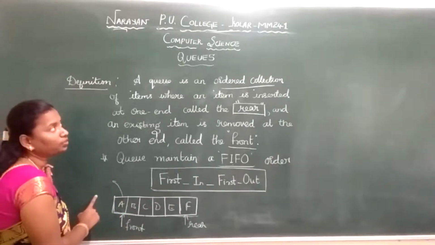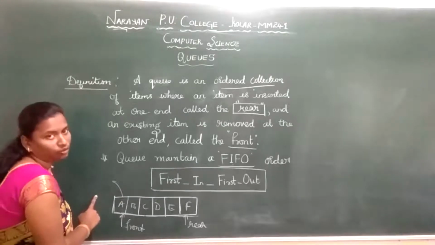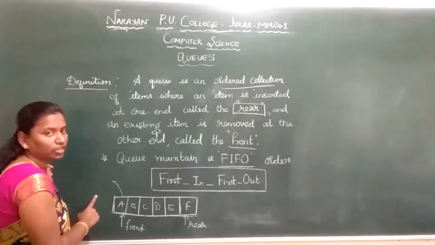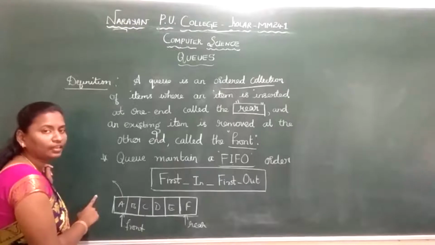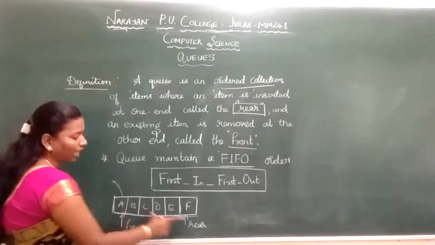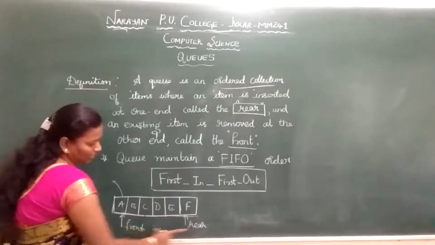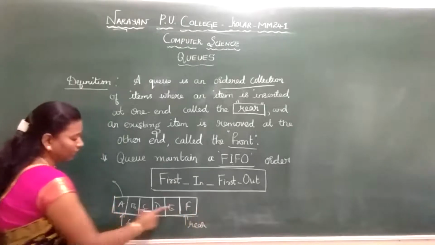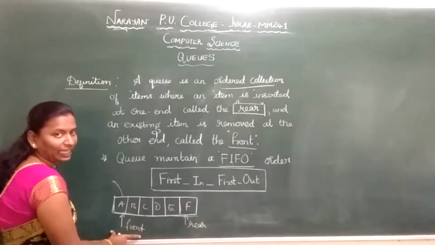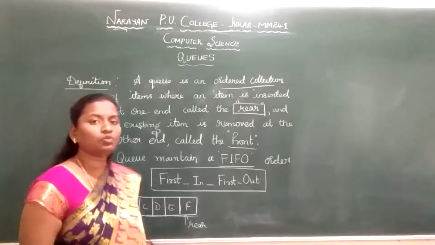That is the main difference between stacks and queues. Both are linear data structures, but in a stack we have a single end called the stack top. Here we have two ends, called the rear end and the front end. Through the rear end we insert elements, and through the front end we delete elements. Next we'll see the types of queues.